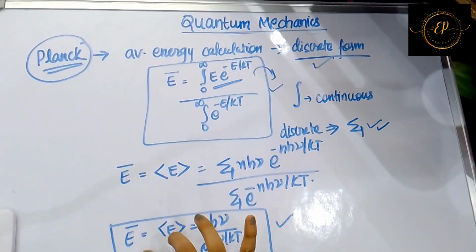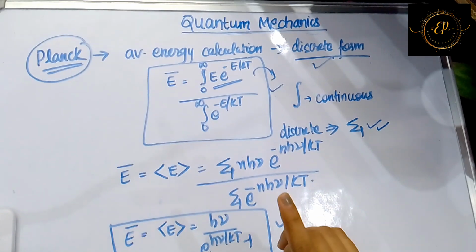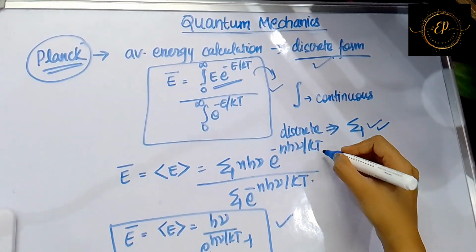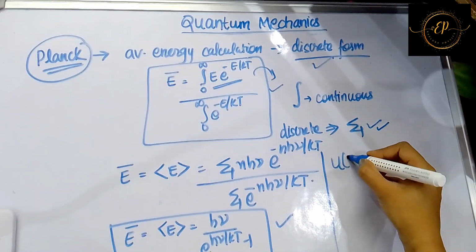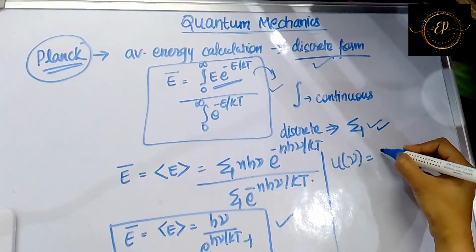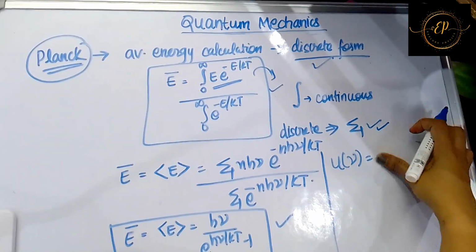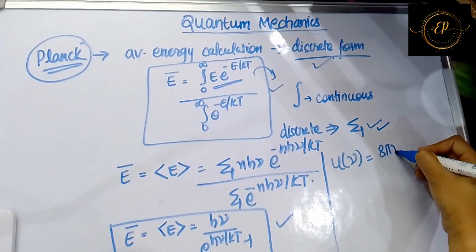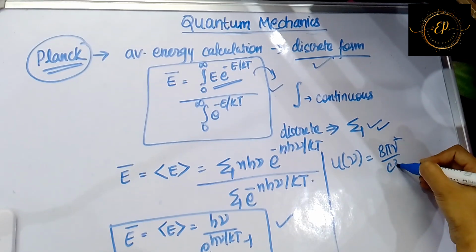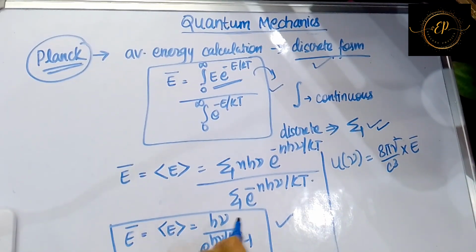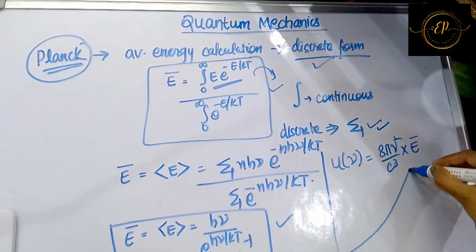Now just substitute this in the energy density equation. What was the energy density equation? U nu, the energy density, is equal to Jeans number, N nu, right? What is N nu? 8 pi nu square by c cube into the average energy value. What is the average energy value? This. Just substitute it here.